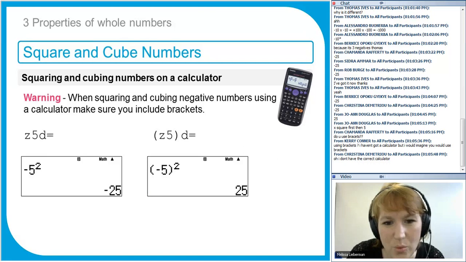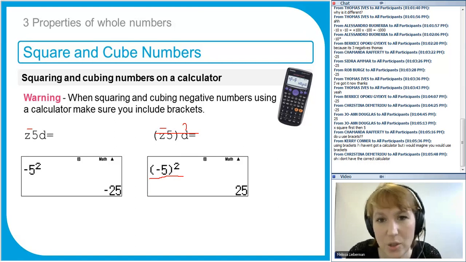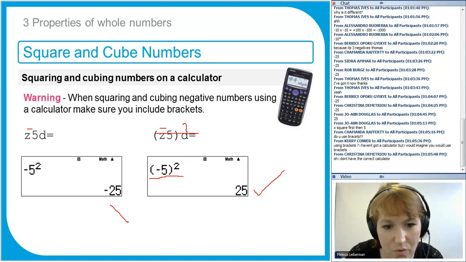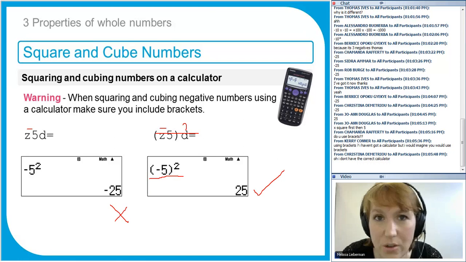But ignore that. So if you put it into the calculator like this with brackets around the minus sign and then square it, that will give you the correct answer. So this is correct and this is wrong. So please use your calculator as you work through the course materials, but you have to be careful sometimes that you're putting the numbers in correctly.